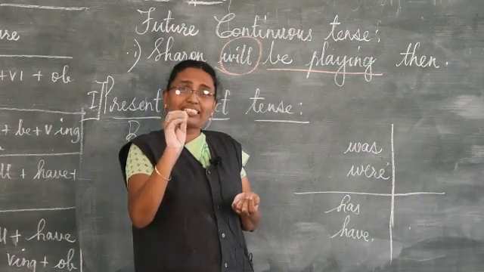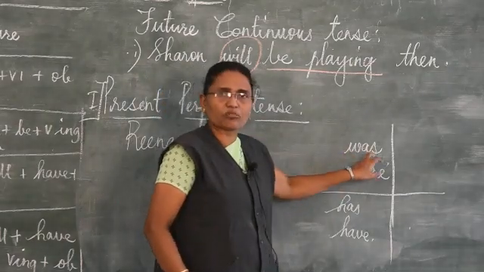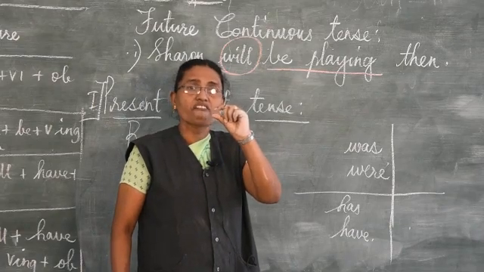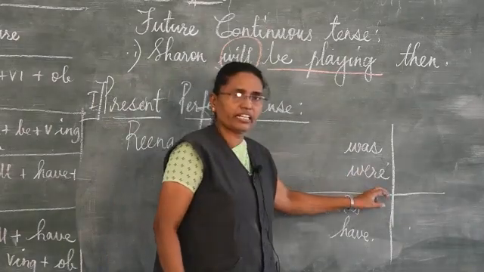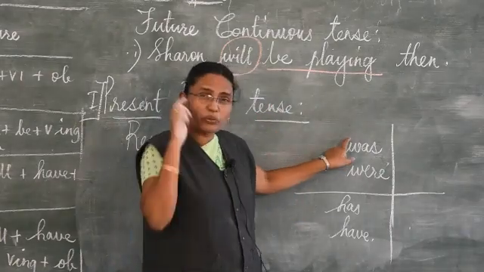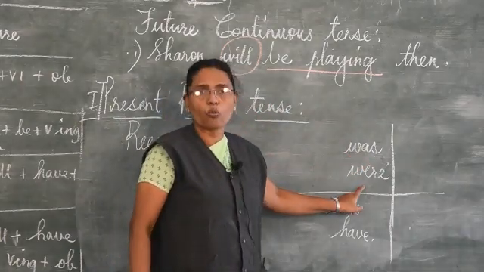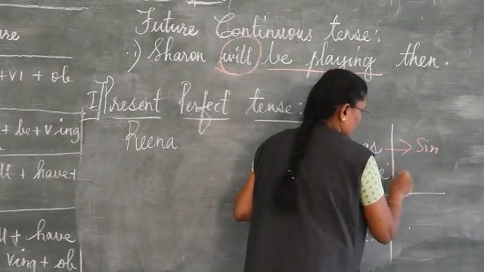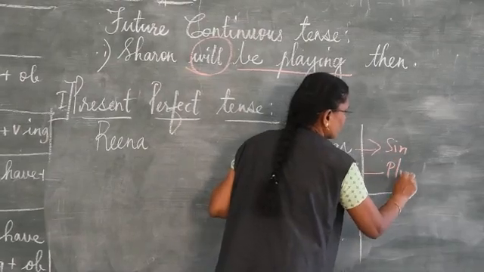So you consider W-A-S a few letter, very less letter word. W-A-R-E, 4, many, plural. So with that you can understand was, were. This is singular, this is plural.